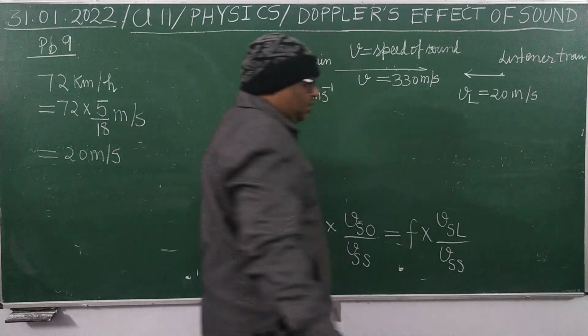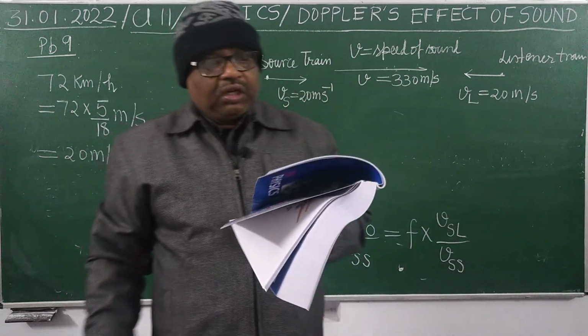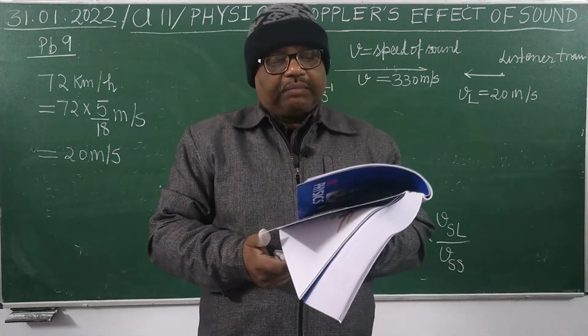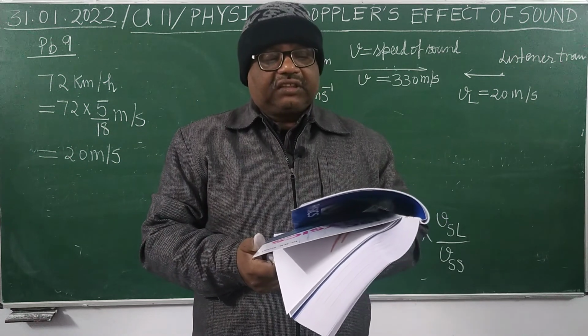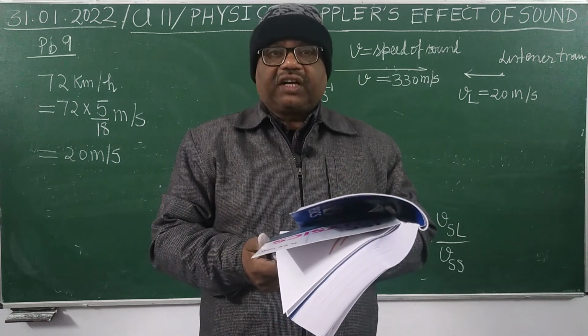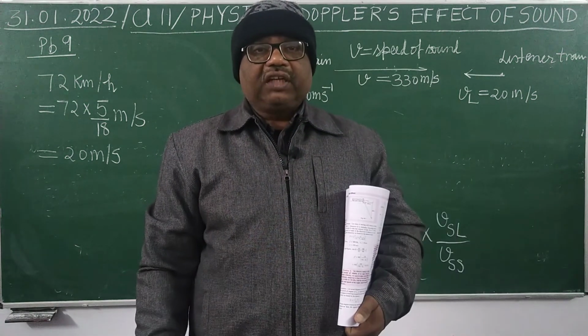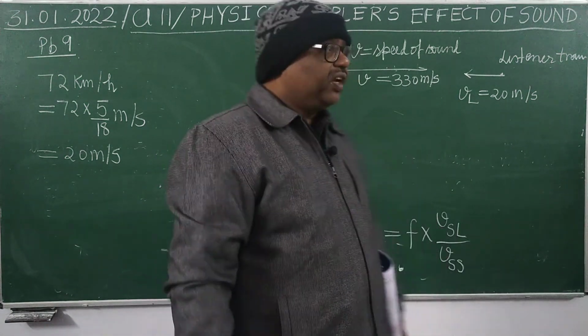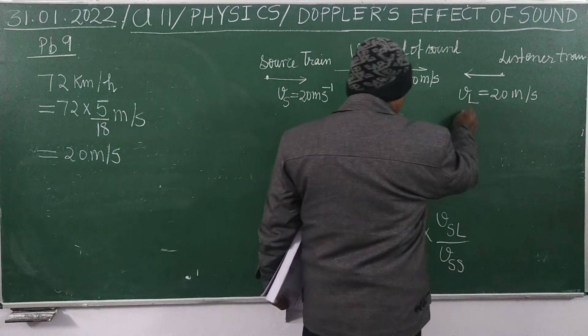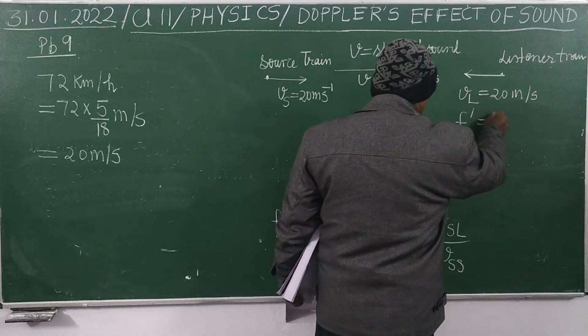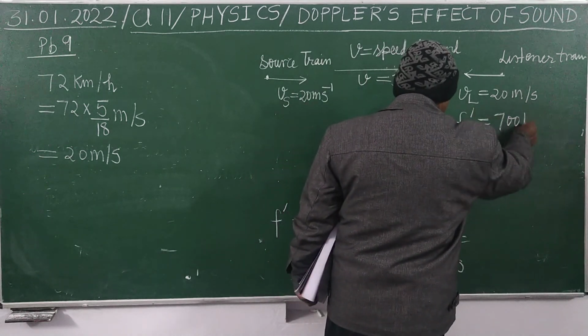Now see here, you can see the question. An observer sitting in a train hears sound of frequency 700 hertz of another train. Means the observer hears 700 hertz, which means f dash equals to 700 hertz.